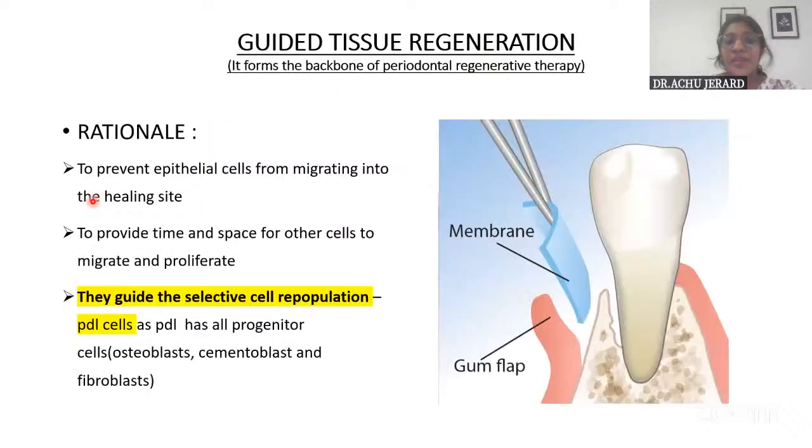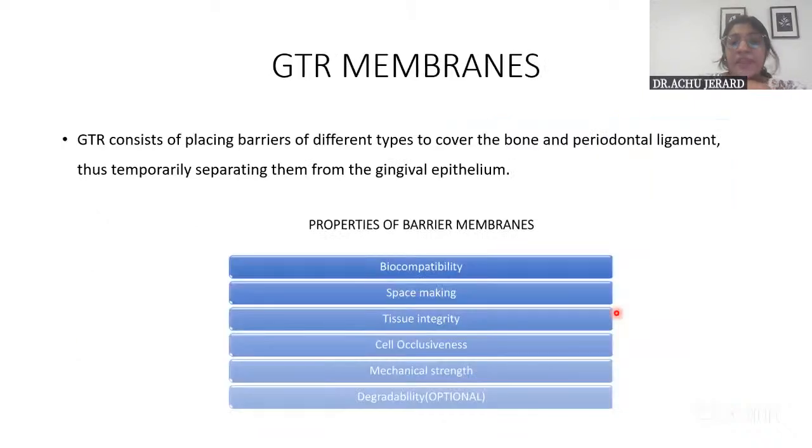Then you have to write about the GTR rationale, why this is being done: to prevent the epithelial cells from migrating into the defect, and for space creation, wound protection, fluid stabilization and all that. Also for providing selective guidance for the cells, the PDL cells, to repopulate the area. And then you have the different membranes which are used for the purpose. The properties of membranes should be enlisted.